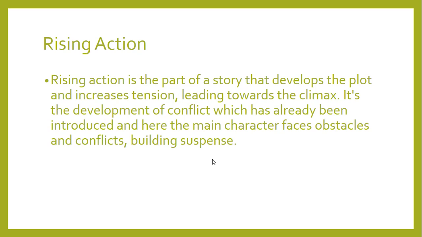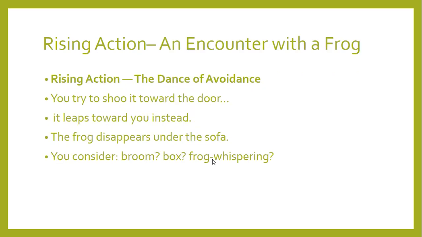Now the minor conflicts which happen within the mind of the character will be introduced over here, which will show the setback. Enemies or personal doubts will arise. Revelations that deepen the main conflict will come into play. Every new event should increase risk, urgency, or emotional investment over here. Now coming to an encounter with a frog, the rising action over here, the dance of avoidance will start. You will try to shoo it towards the door, it leaps towards you instead. This is the minor conflict which is highlighting the major conflict.